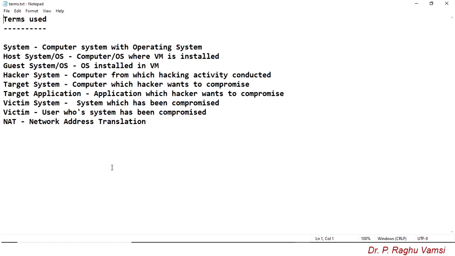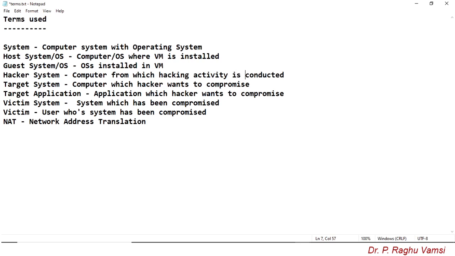Next is guest system or operating system, which means the operating systems that are installed in the Oracle VM or Oracle virtual machine. Next is hacker system. Hacker system means a computer from which hacking activity is conducted.